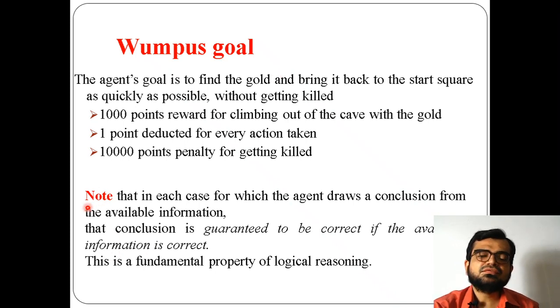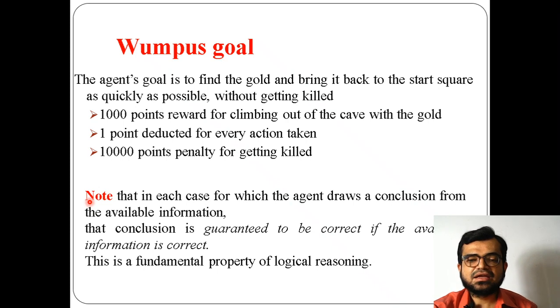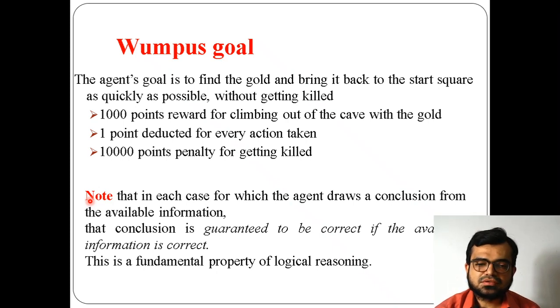What is the main purpose of this wampus world, and why I have taken this example for a knowledge based agent, is that if you have provided information in abundant quantity, whatever you have, then the conclusion is guaranteed. This is the very important point here.